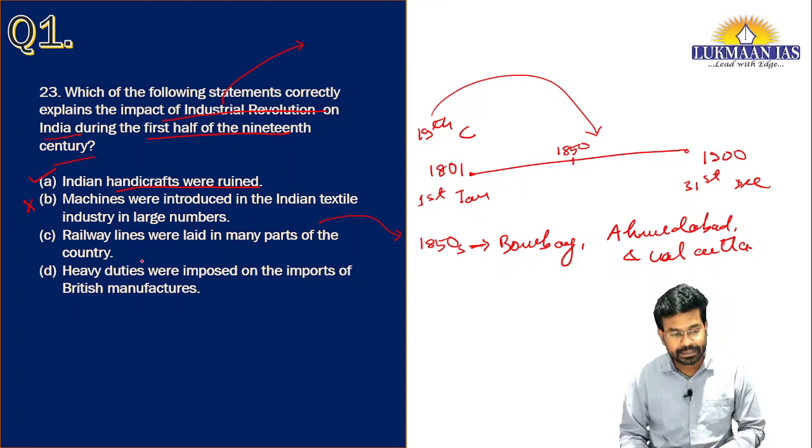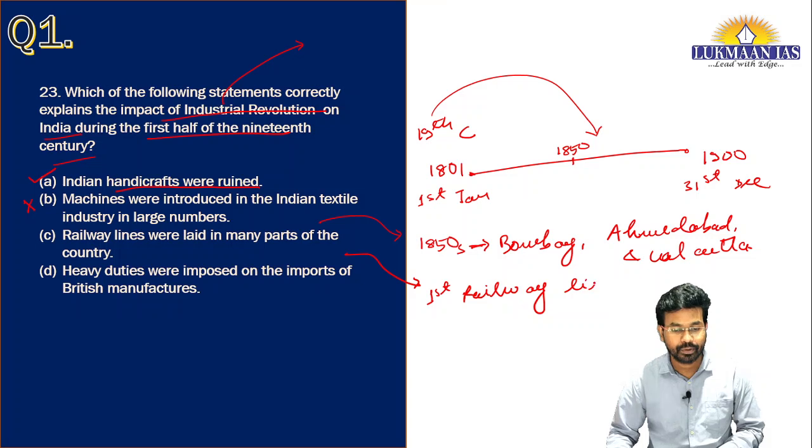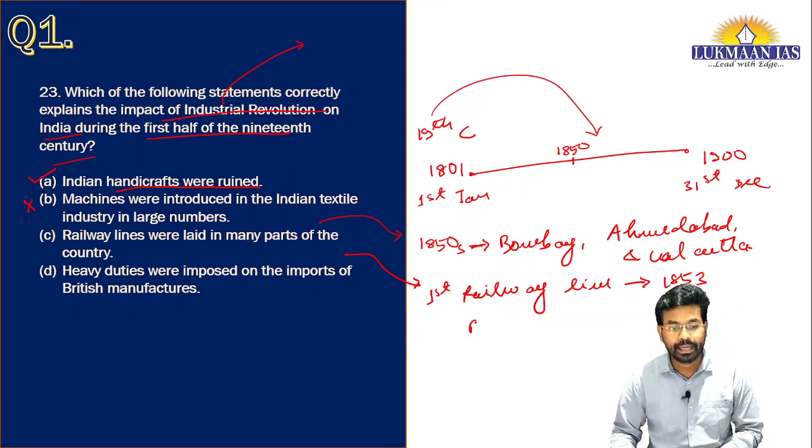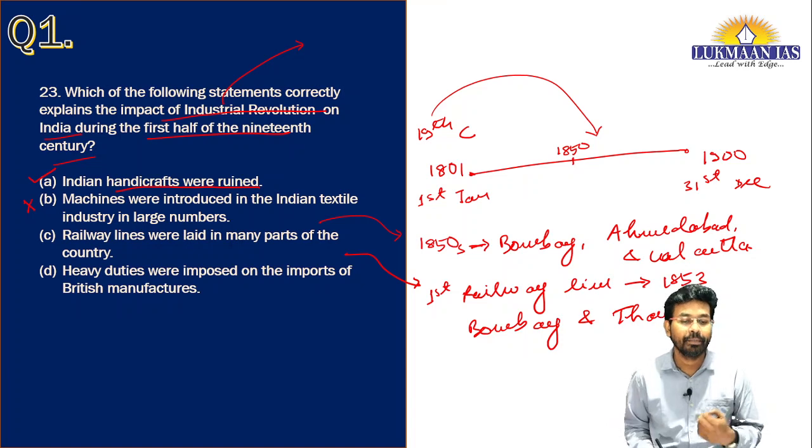If we talk about option C, it says railway lines were laid in many parts of the country. If you recall, the first railway line in India was introduced in 1853, that too between only two places, Bombay and Thane, in the present state of Maharashtra.